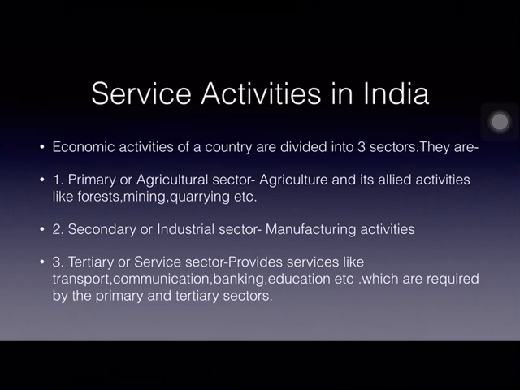Economic activities of a country are divided into three sectors, and they are the primary sector or agricultural sector. Primary sector is also called agricultural sector. Agriculture and all its allied activities like forest, mining, quarrying, dairy, all these come under the primary sector.